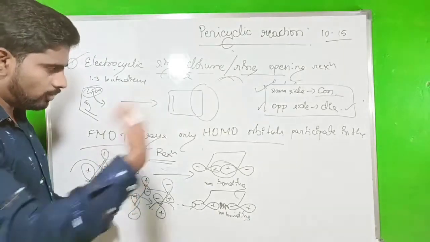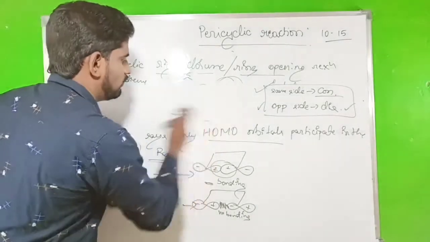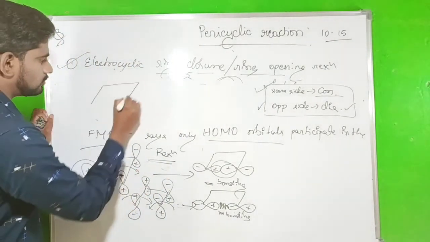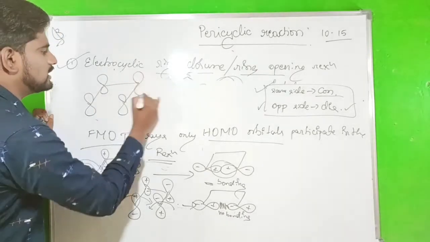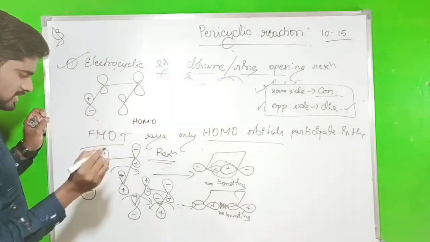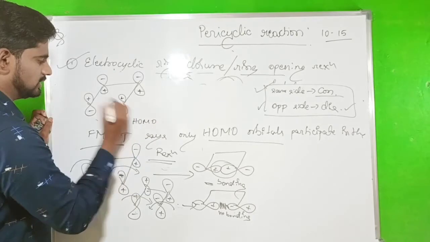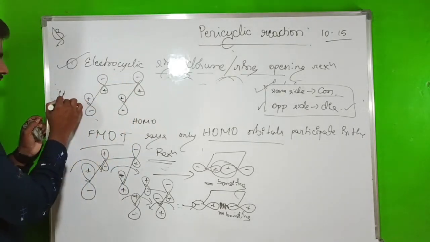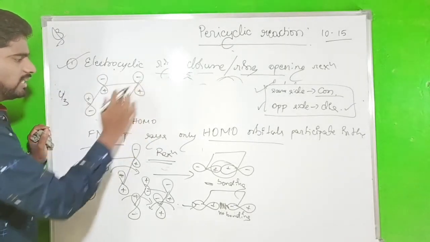If we say thermal condition, which one is the HOMO? The HOMO orbital: plus minus, minus plus, minus plus, plus minus. These are HOMO orbitals. That is psi 3 in 1,3-butadiene. That is the HOMO orbital, plus minus minus plus.